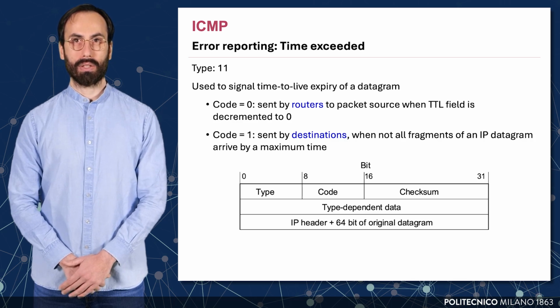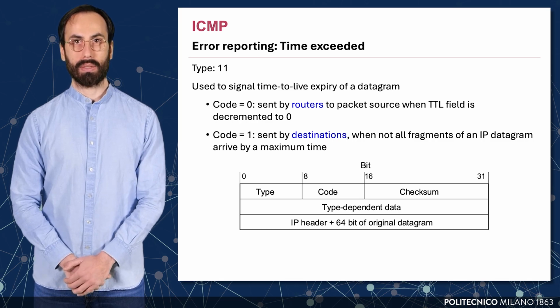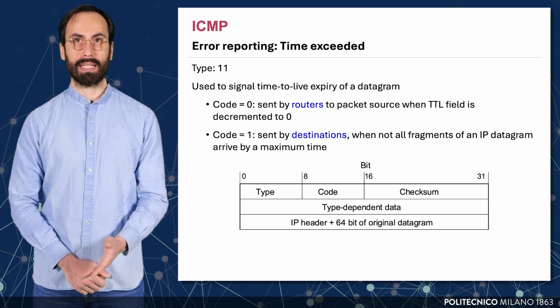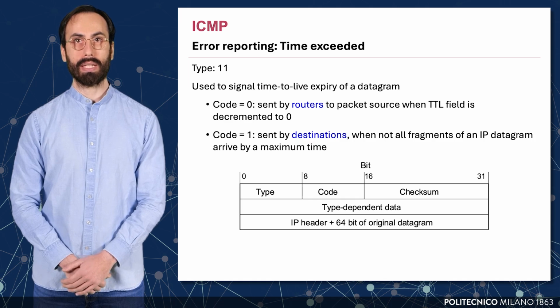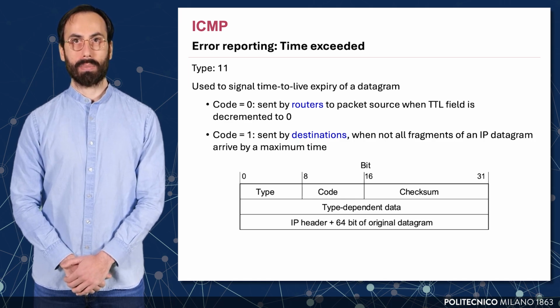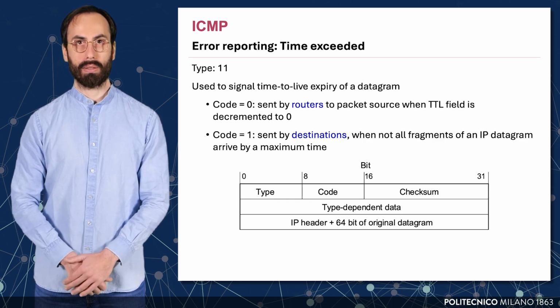Alternatively, if a datagram was fragmented and not all fragments arrive within a certain time window, the destination host will discard the partial data and send an ICMP Type 11 with code 1. This signals a timeout due to incomplete reassembly. In both cases, the ICMP message includes the IP header and the first 64 bits of the original datagram to help the sender identify the packet that triggered the error.